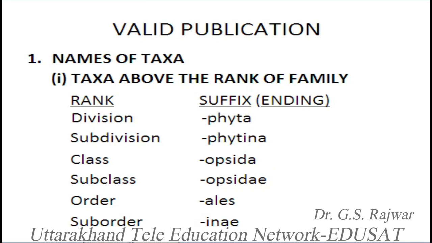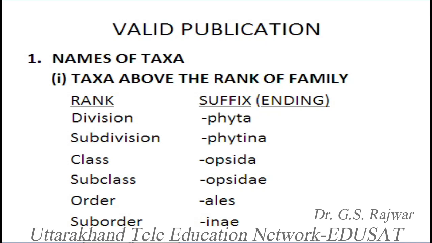So division should always end in phyta. That is, the suffix should be phyta. For example, we can say Thallophyta, we can say Magnoliophyta. Subdivision should always have the suffix phytina, and class should always end in opsida, for example Liliopsida, Magnoliopsida, and so on.